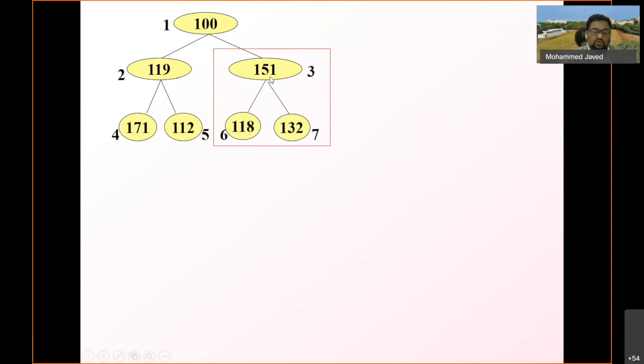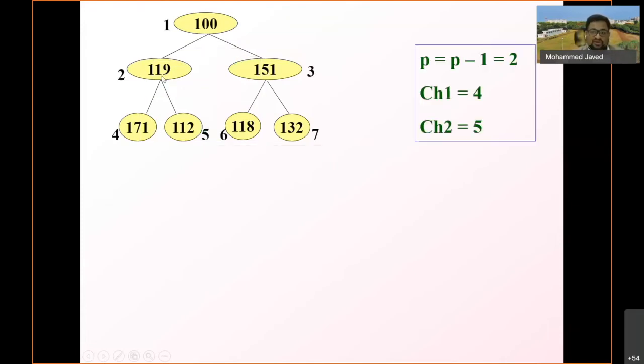The new parent would be P equal to P minus 1. Here P was 3, so now 3 minus 1 would be 2. So the new parent would now be position number 2, that is 119. So P minus 1 is now 2.